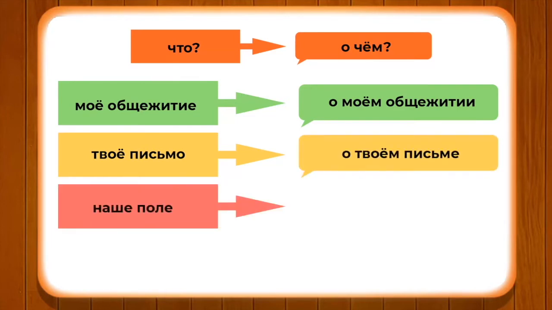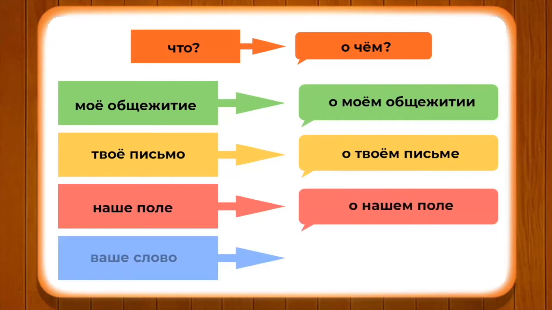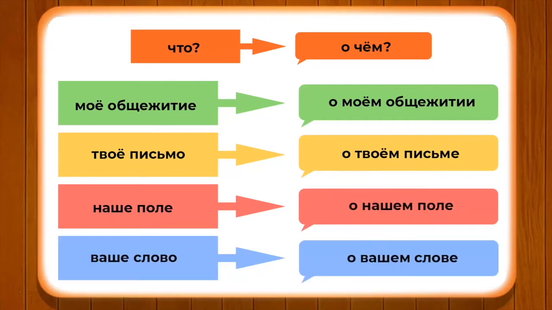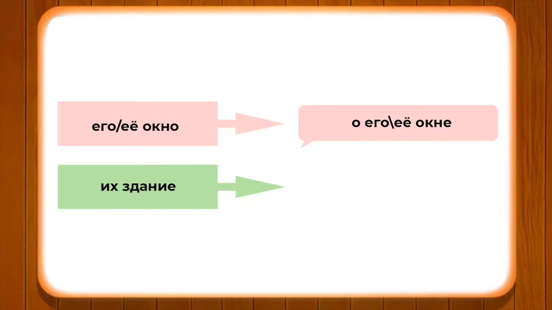Then наше поле, о нашем поле, ваше слово, о вашем слове. Then его remains его, ее remains ее, and их changes into об их. These are some examples from the neuter gender, and now we'll go ahead and see another important aspect.